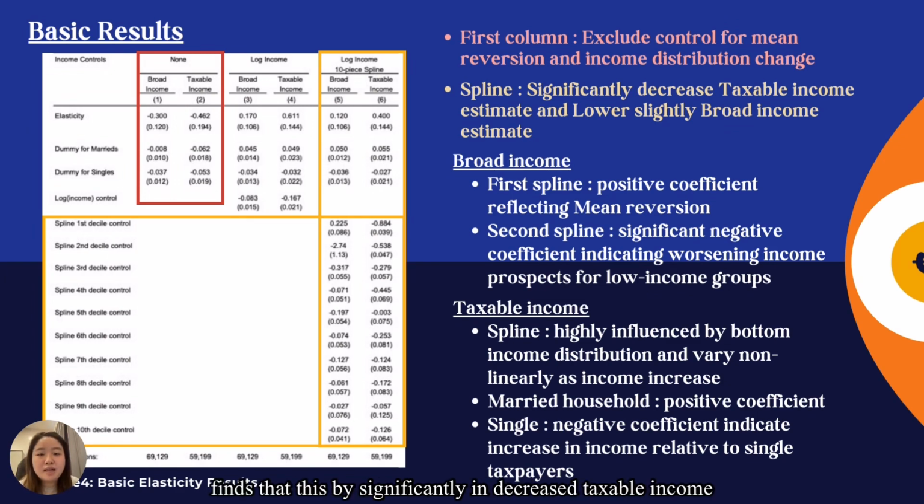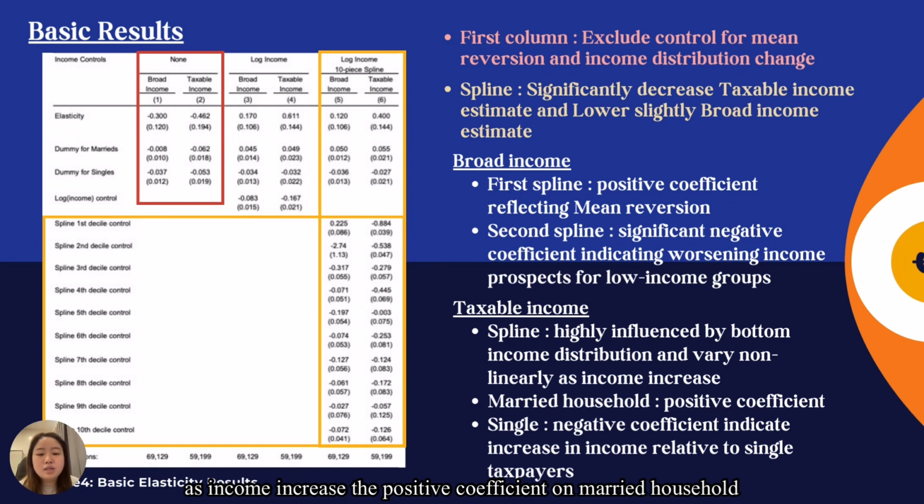The paper also finds that despite significantly decreased taxable income estimates and slightly lower broad income estimates, the estimates are robust to the inclusion of additional splines, cubics, and other forms of income controls. For broad income, there is a positive coefficient on the first spline, reflecting mean reversion, and a significant negative coefficient on the second spline, indicating worsening income prospects for low-income groups. For taxable income, the splines are highly influenced by the bottom of the income distribution and vary non-linearly as income increases.